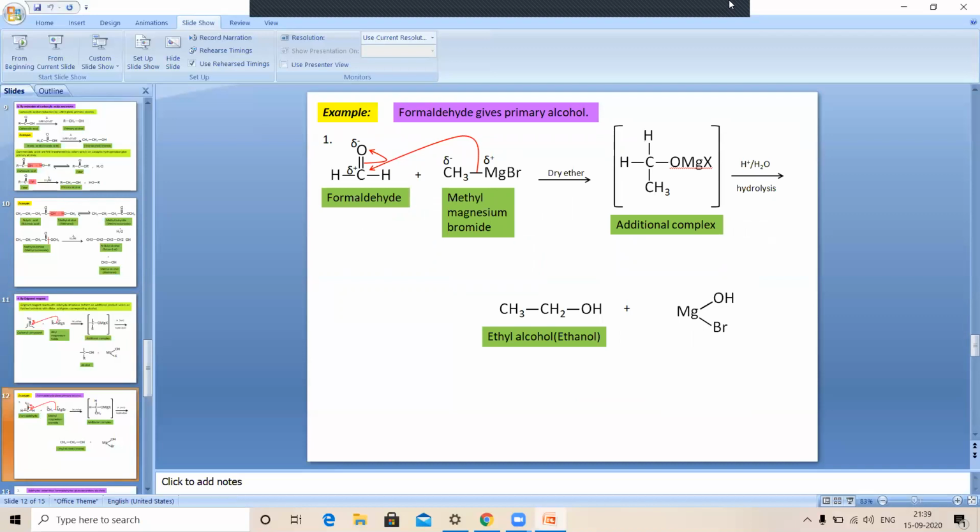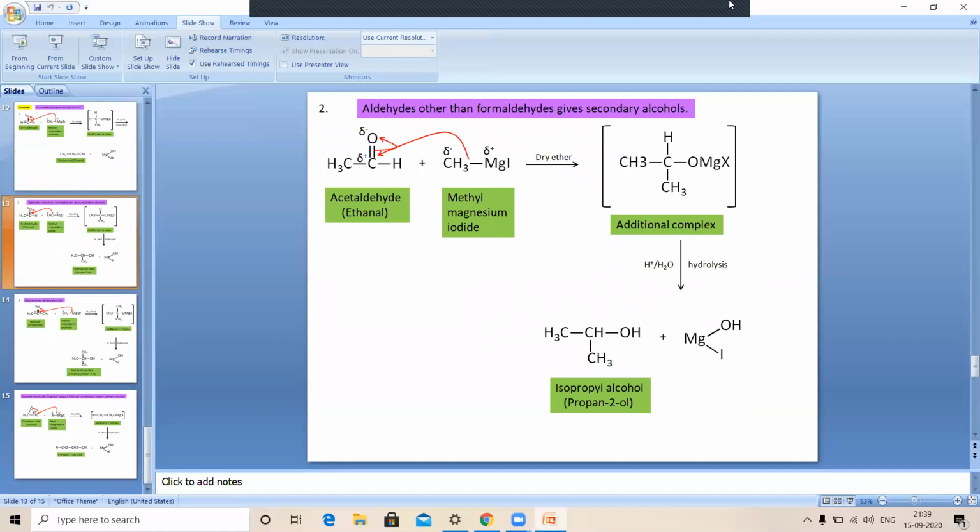For example, we can reduce the aldehydes by using the Grignard reagent. We can take formaldehyde, which on reaction with the Grignard reagent like methyl magnesium bromide gives the corresponding ethyl alcohol. So formaldehyde is converted into ethyl alcohol. In presence of dry ether as a solvent, an addition complex is formed, which on hydrolysis with water forms ethyl alcohol.